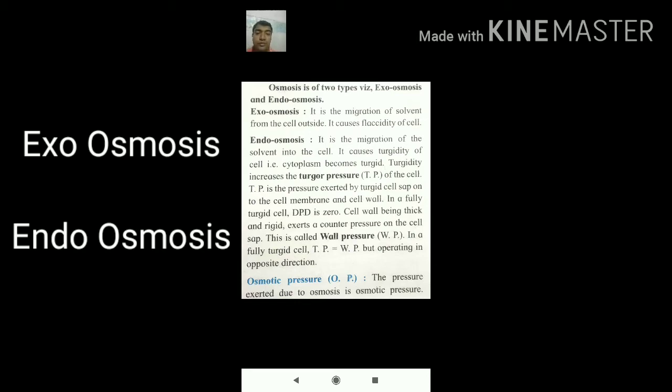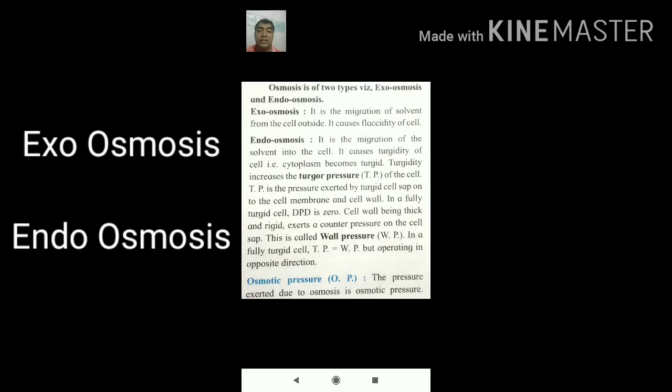You know the example of the swelling of raisins, or when we soak seeds overnight, in the morning we get swollen seeds. That is nothing but an example of endoosmosis. Endoosmosis is the migration of the solvent into the cell. It causes turgidity of the cell. The cytoplasm becomes turgid. Turgid means it starts filling with water or the solvent. Because of that, the mass increases.